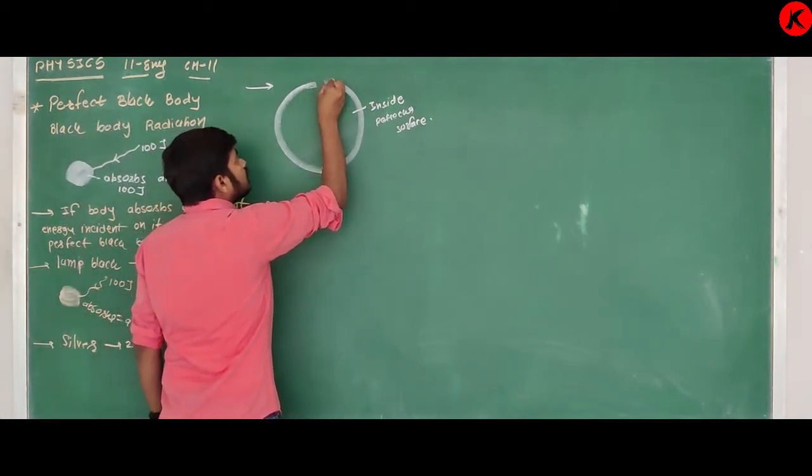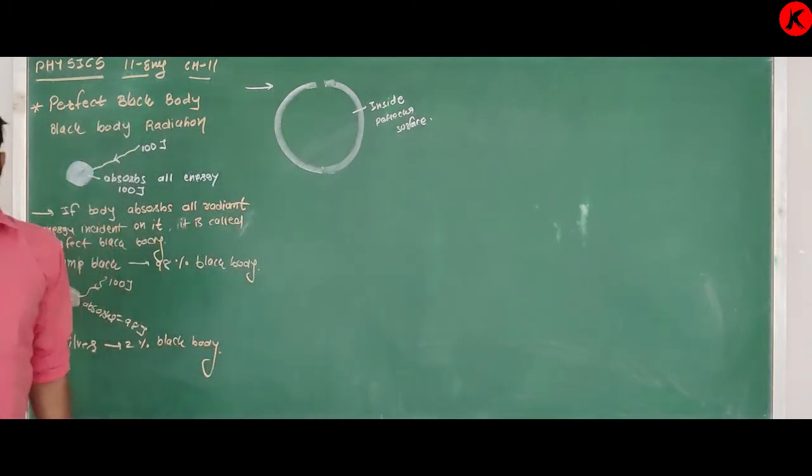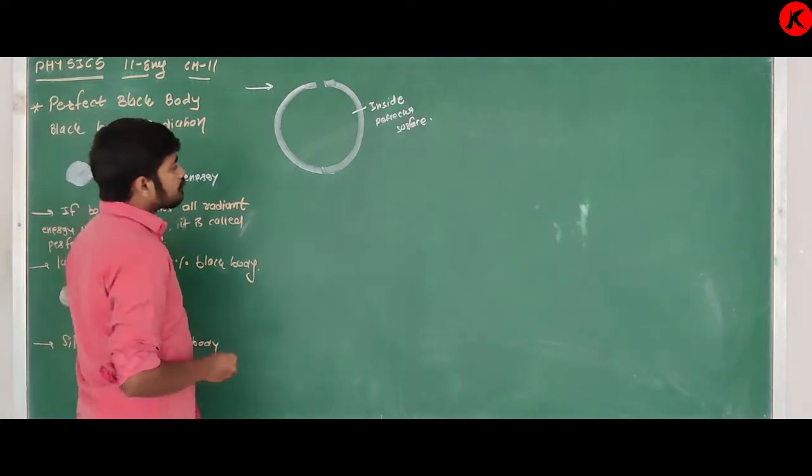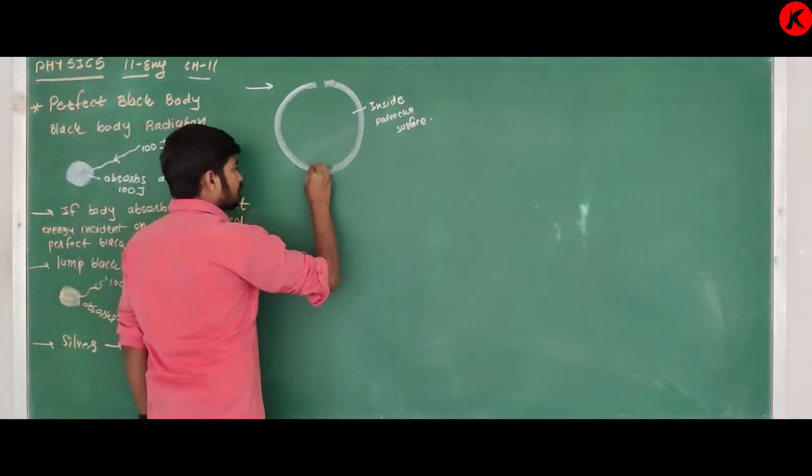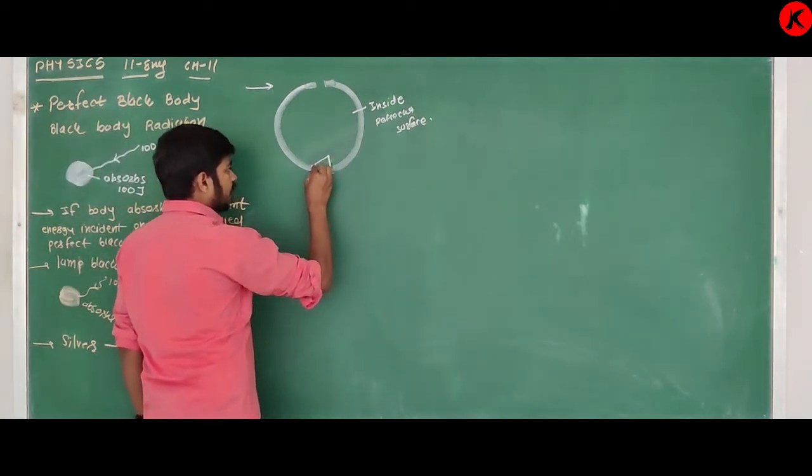The cavity is formed like this. So we are going to see what is called black body radiation and what is the meaning of a perfect black body. To see this point, it is like this.